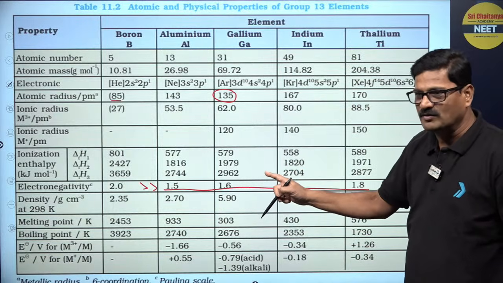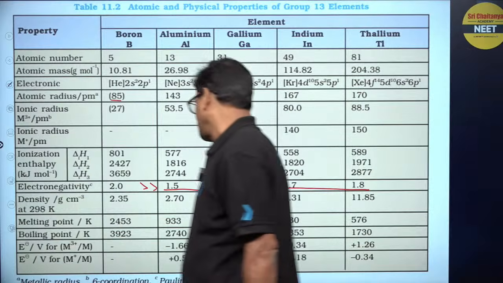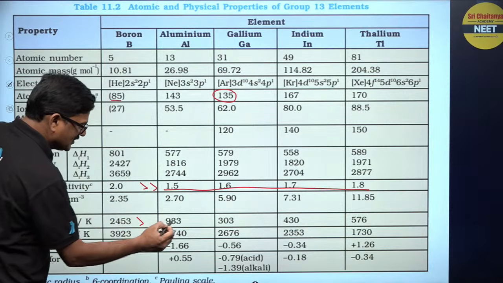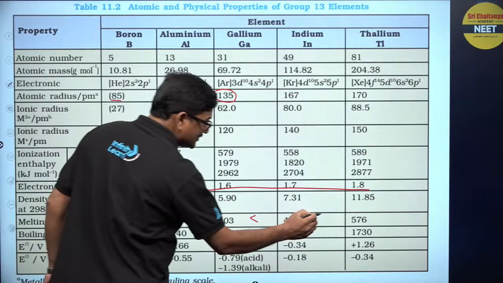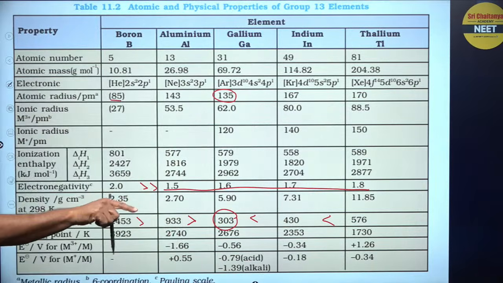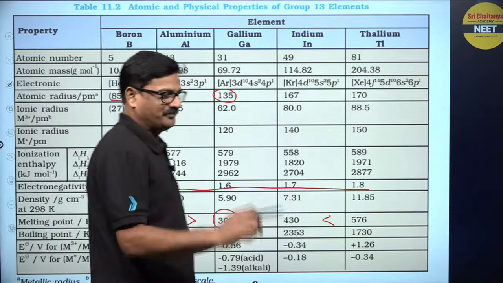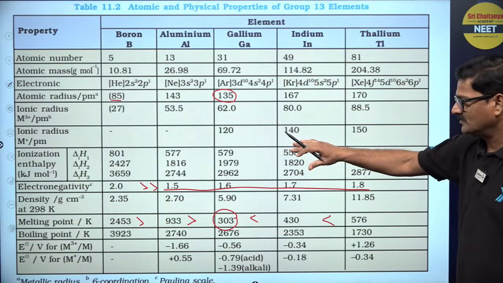That is the pattern you have to follow in the total p block elements. And melting point, you can see it decreased, then increased. So the lowest melting point of this group 13 is going to be gallium. That is the way you have to study, bacho.